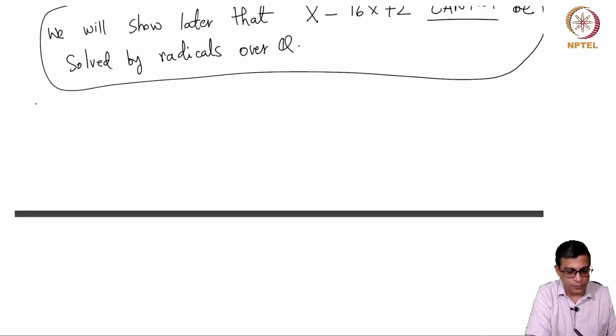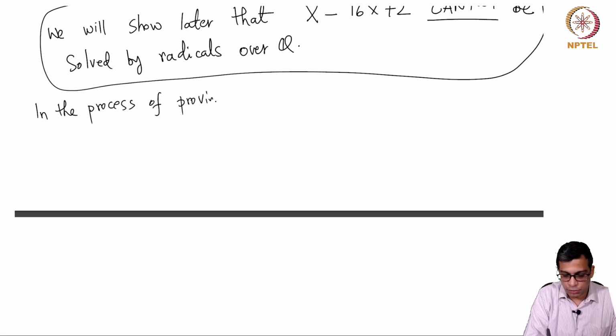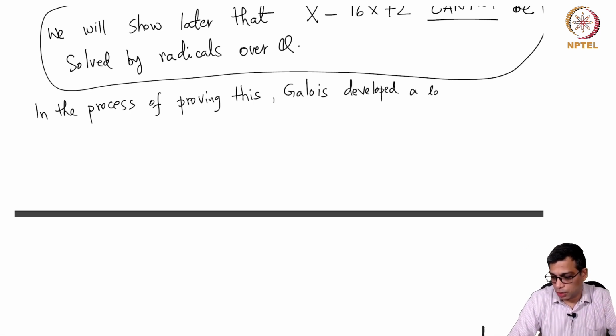So in the process of proving this fact and lots of related facts, Galois developed a lot of very beautiful mathematics.